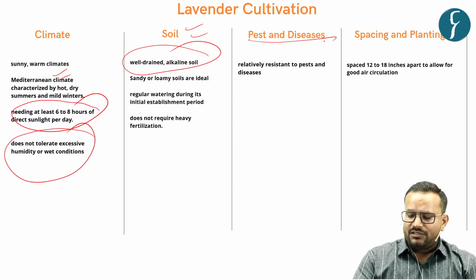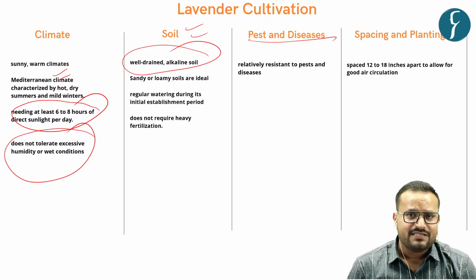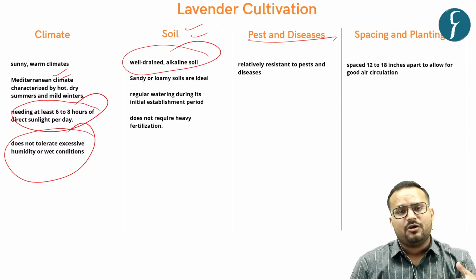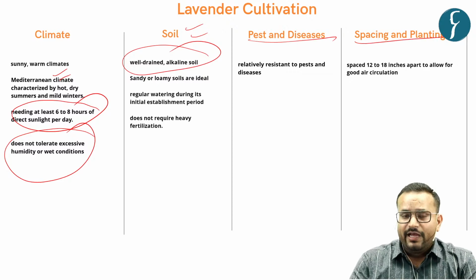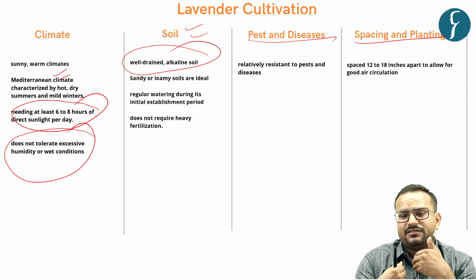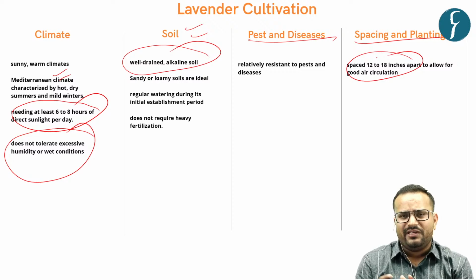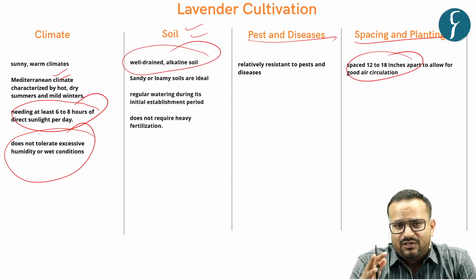The resistance to pest and disease is relatively high in lavender cultivation as compared to traditional crops, such as maize that was being cultivated earlier in the Doda district of Jammu. Other features include the pattern of plantation and spacing between the plants: there should be a gap of around 12 to 18 inches for air circulation.